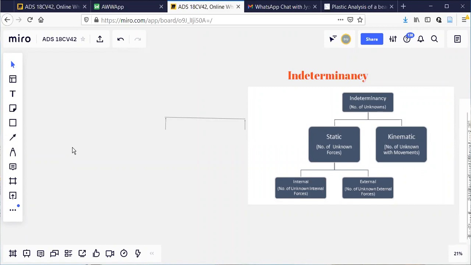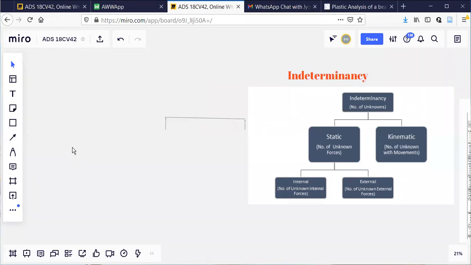So what is the meaning of this? It means it will produce two reactions. If you try to move it horizontally, it will resist. So H is one unknown there, because if you try to move horizontally, the door will resist. If you try to move it vertically, again it will resist, it will not permit. Even if the obstructions are removed from top and bottom, and if you try to move the door vertically up or down, it will not permit because of the hinge.